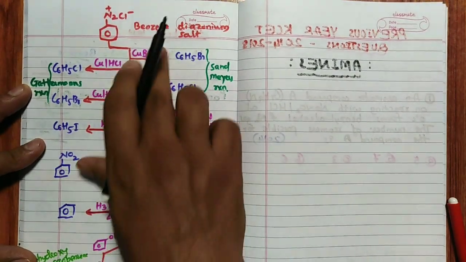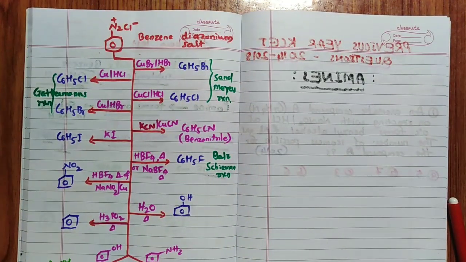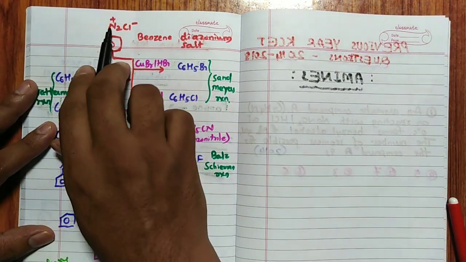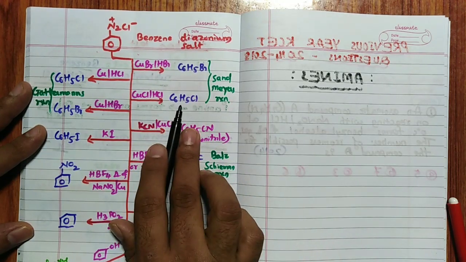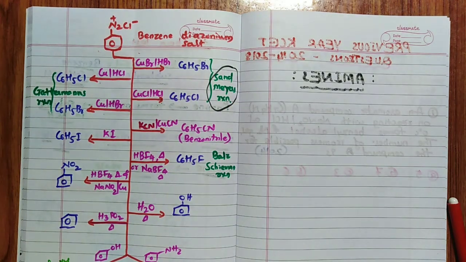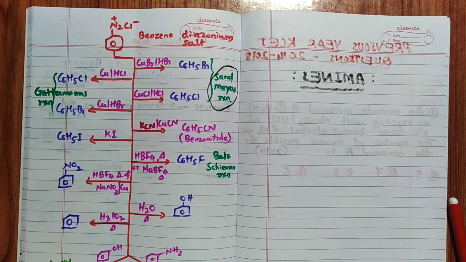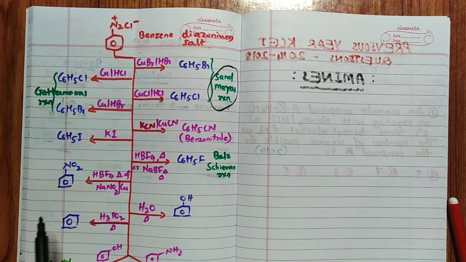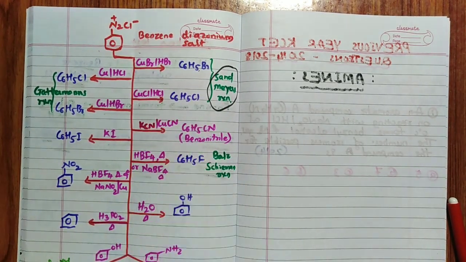Fine. So benzene diazonium salt, how it is formed, we have already seen. All these are the reactions. Quickly I will tell you. If it reacts with CuBr, HBr forming C6H5Br, CuCl, HCl forming C6H5Cl, the reaction is known as Sandmeyer's reaction. Very simple. It is known as Sandmeyer's reaction.